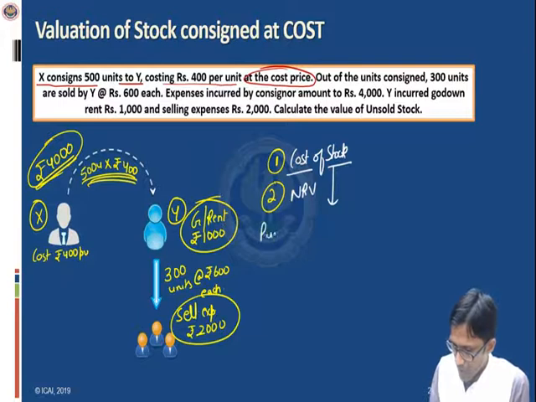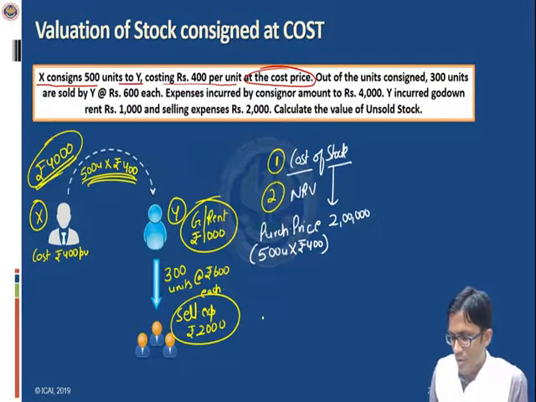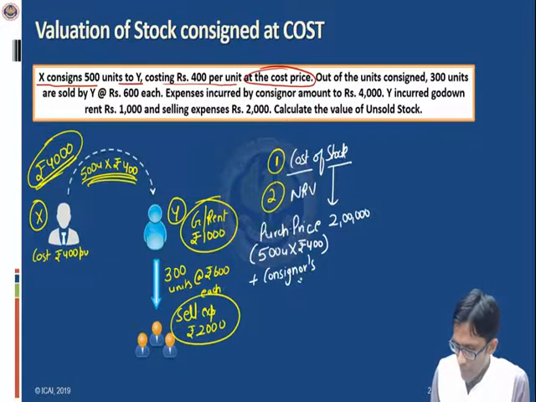So what all are included in cost of stock? First of all, purchase price. What is the purchase price in this case? The cost price. If it would have been the invoice price, then the invoice price would have been taken. But right now we have to take the purchase price: 500 units multiplied by rupees 400 per unit. Right? That means rupees 2 lakh is the purchase price. On purchase price, we have to add certain expenses. What expenses? One is the consignor's expenses, that means X's expenses of rupees 4,000.